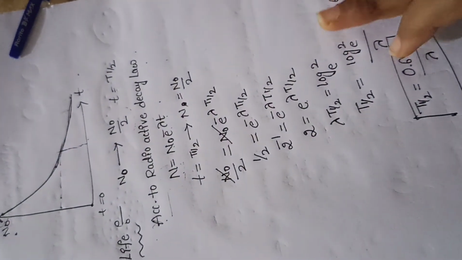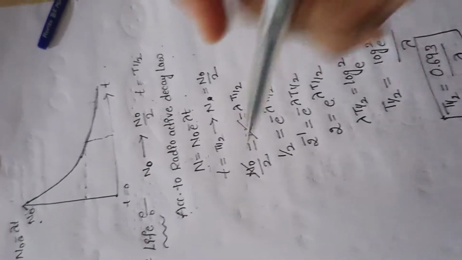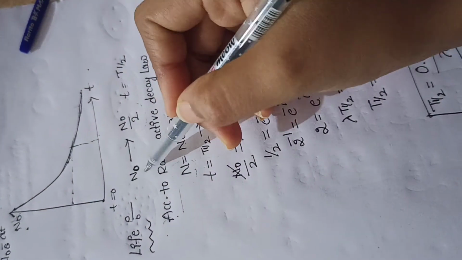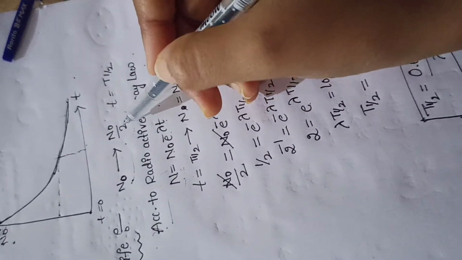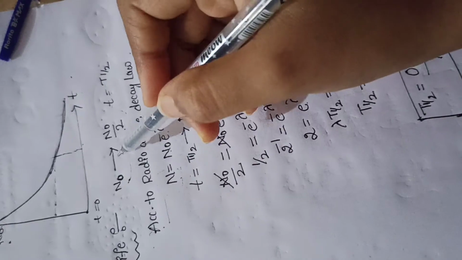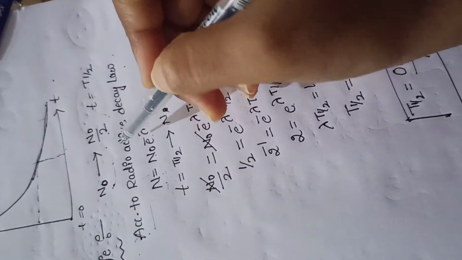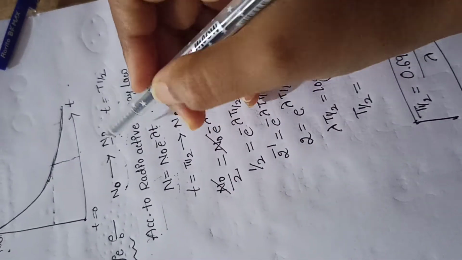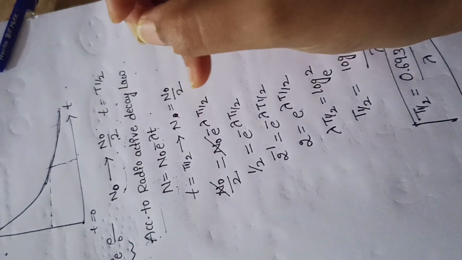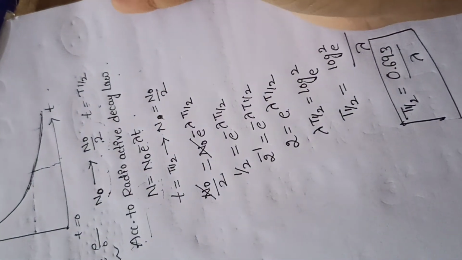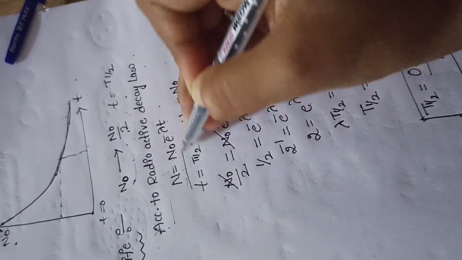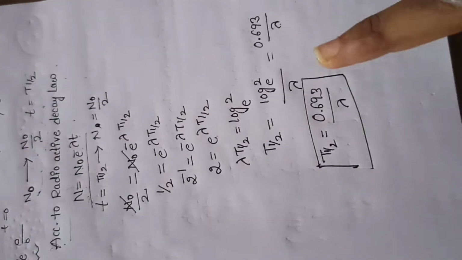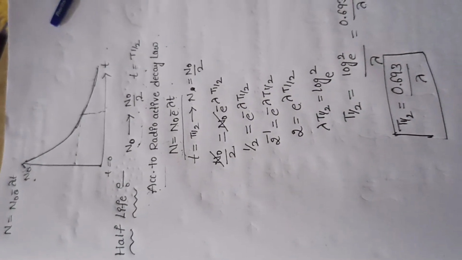What is half lifetime? Half lifetime means whenever the original number of particles inside of the radioactive sample changes to half of its original values, half of its particles, then that time is called half lifetime. That is what we have done: we took the radioactive decay law and substituted all these values. Finally we get half lifetime value is 0.693 by lambda. This is what half lifetime is.